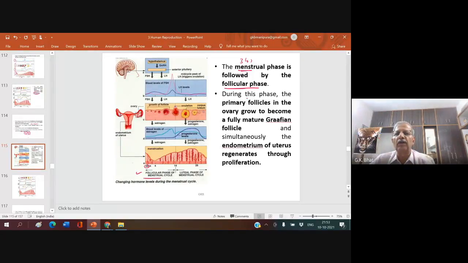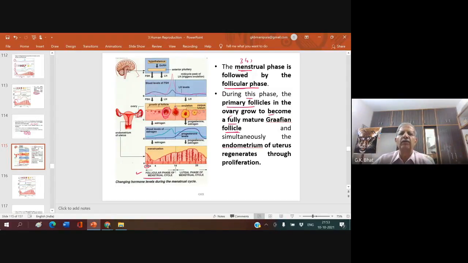During this follicular phase, look here, these are the primary follicles. The primary follicle in the ovary grow to become a fully mature Graafian follicle. This is what? Fully mature Graafian follicle. So therefore, it is called follicular phase.